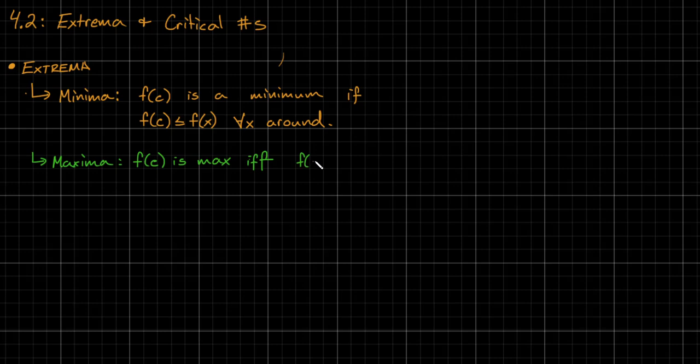F of c, whatever we're plugging in, must be greater than or equal to all x. For all x around. Okay. Every single time, this is just what we're looking at. Is it bigger than everything in some region around it? Is it smaller than everything?